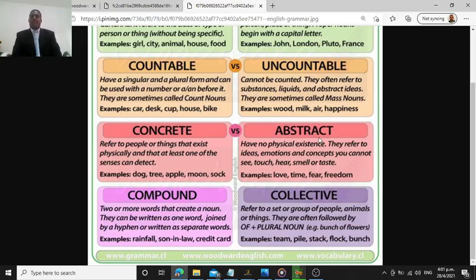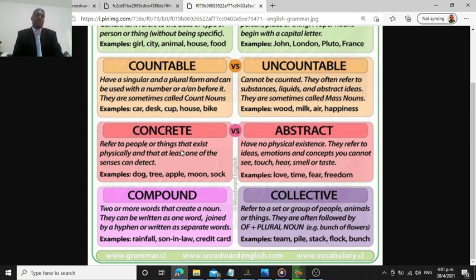Abstract, oh my God, the abstract, very important. Abstract is something that you cannot directly feel with your senses. It's the opposite of concrete, but it's all right. Abstract nouns have no physical existence. They refer to ideas, emotions, and concepts. You cannot see, touch, hear, smell, or taste them. So those are basically contrary, just in case.